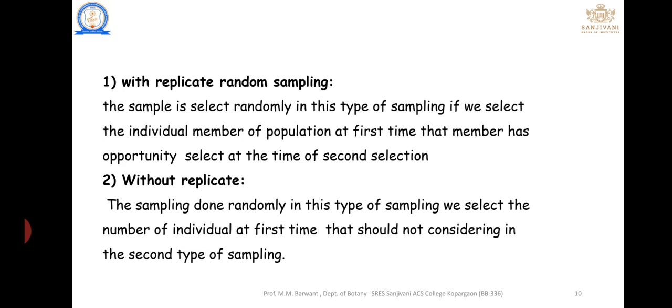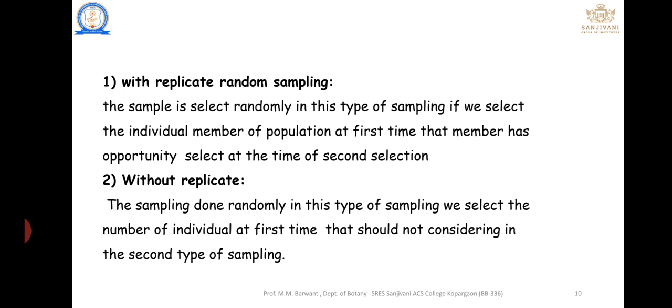With replacement and without replacement. It is a simple concept. With replacement means, for example, the selection of a sample is done two times: first selection and second selection. In the first selection, the individuals we have selected have the opportunity to be selected again in the second selection.